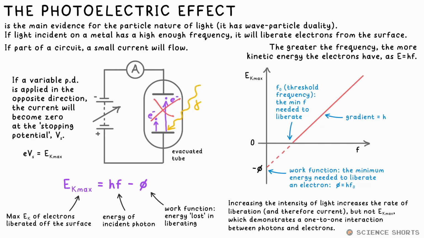This proves the particle theory of light, because if the frequency of light isn't high enough, electrons won't be liberated no matter how intense or bright the light. This shows that one photon is absorbed by one electron. We say it's one-to-one interactions, and that requires photons to be discrete packets of energy.